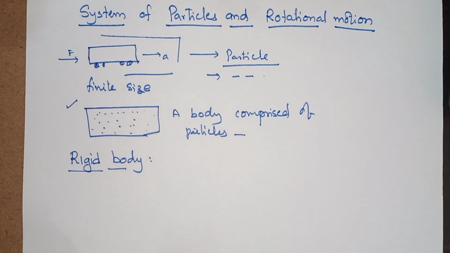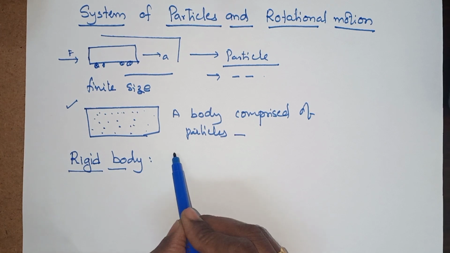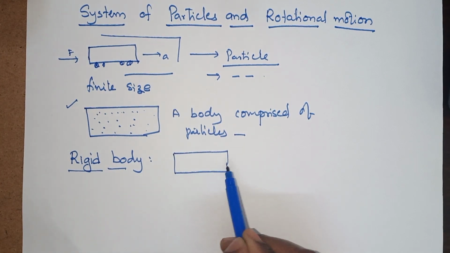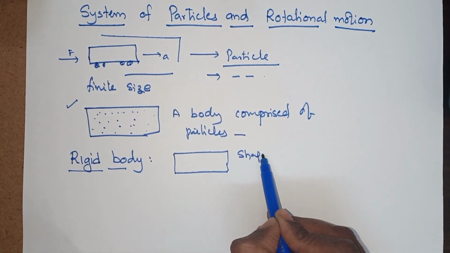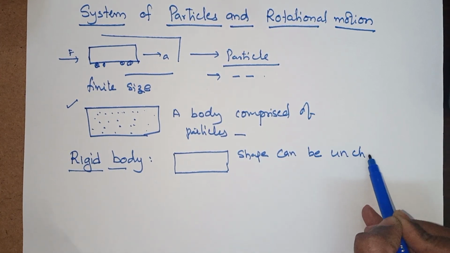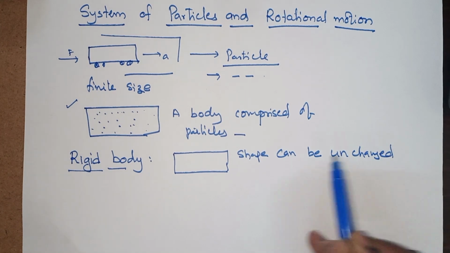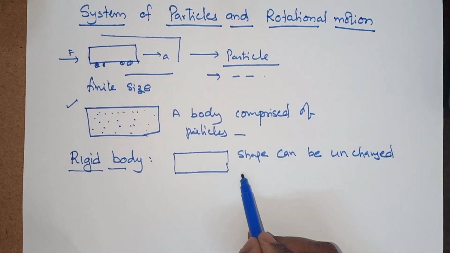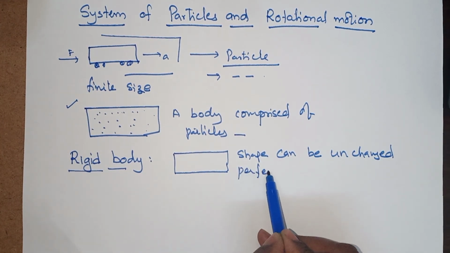What is meant by rigid body? Of course, rigid body means so strong, but according to definition, how to define it? Rigid body is a body of perfectly definite and unchanging shape. The shape cannot be changed, and it is a perfectly definite body.